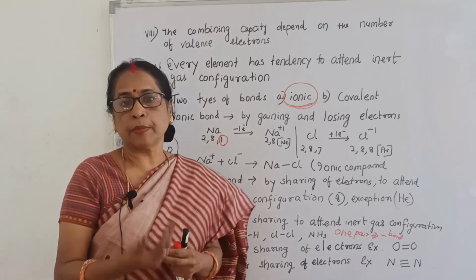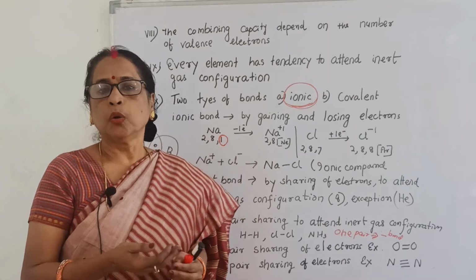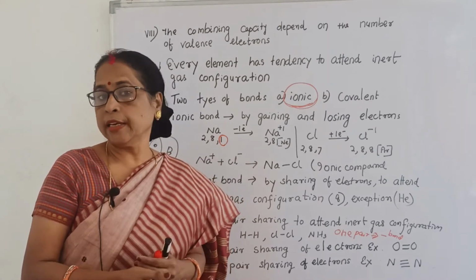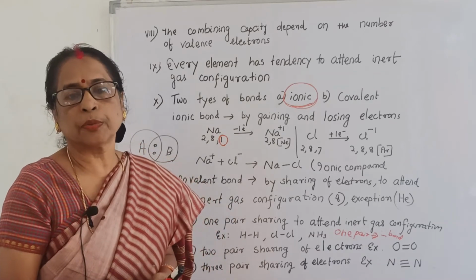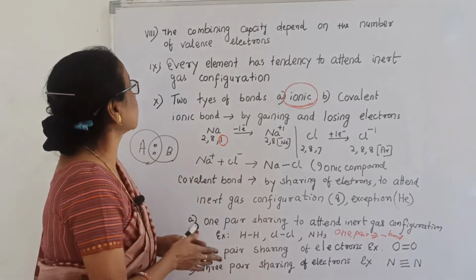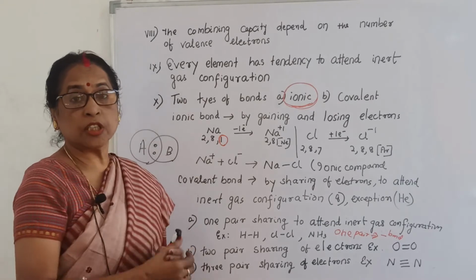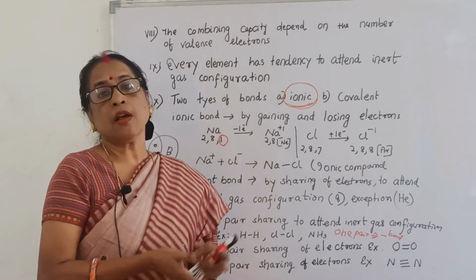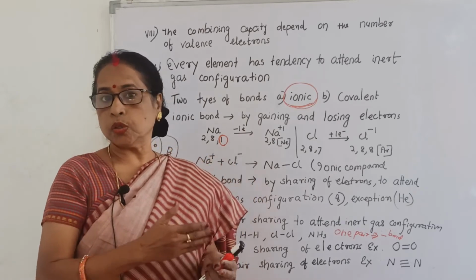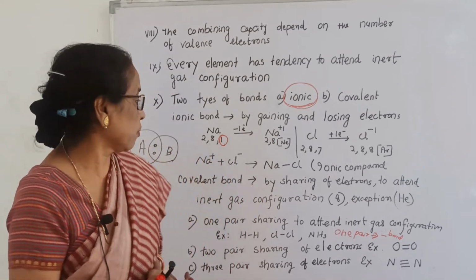According to the nature of the element, they can lose and gain electrons, or in the second process they can attain inert gas configuration by sharing of electrons. So the outermost shell electron is very, very important. From that only you can know whether they will share or whether they can lose and gain electrons.